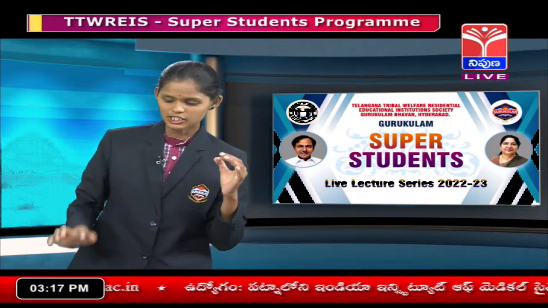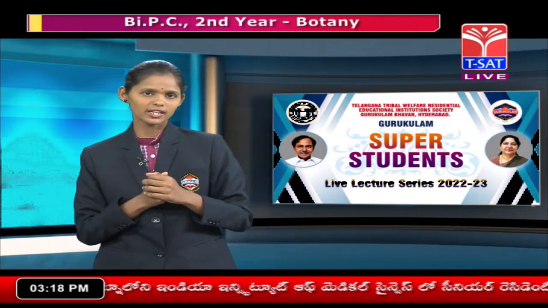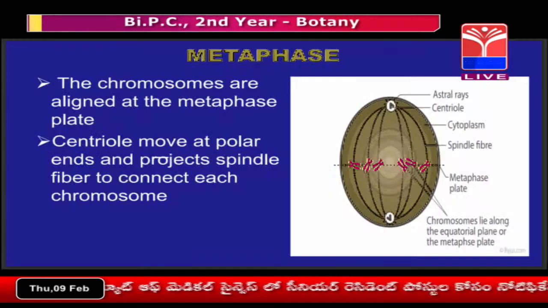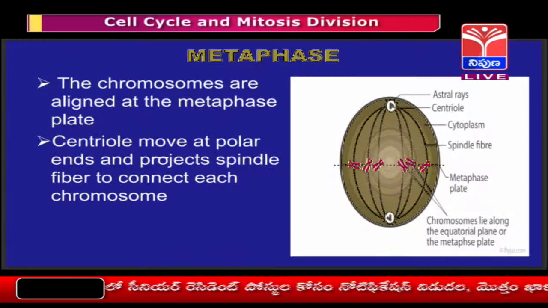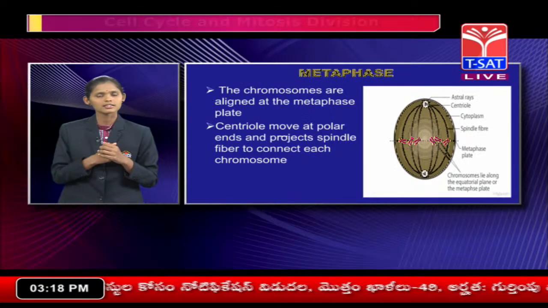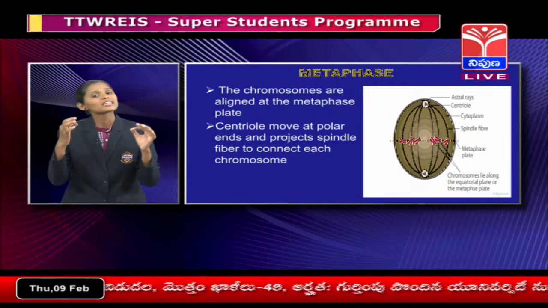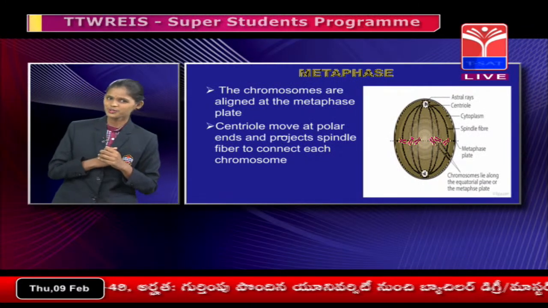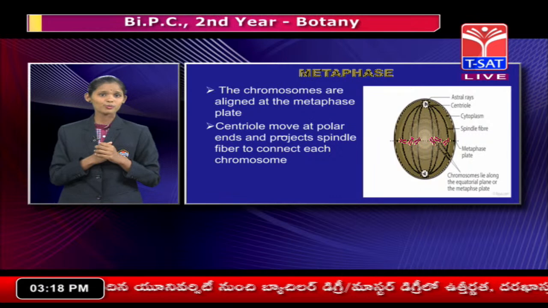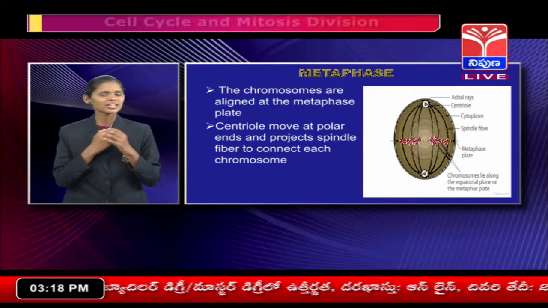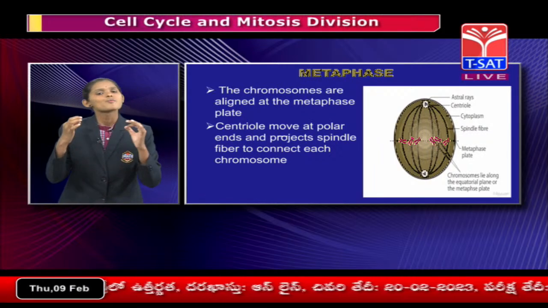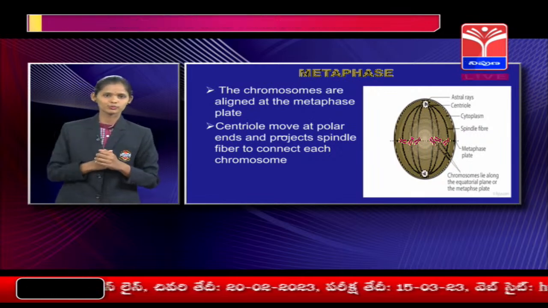Now, the next phase is the metaphase. During this phase, complete disintegration of the nuclear envelope occurs, and we can clearly observe the chromosomes under the microscope. So, this phase is favorable to study the morphology of the chromosome.